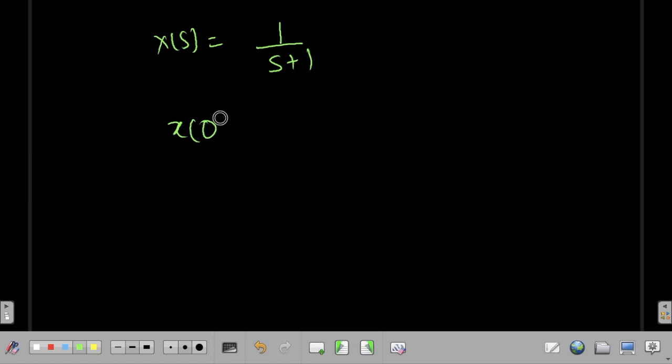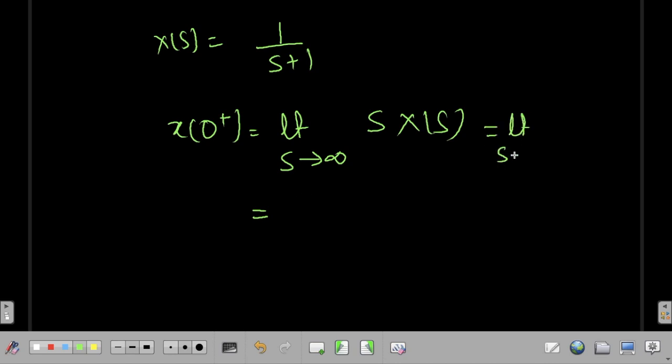So the value of x of 0 plus, according to our initial value theorem, is limit s tends to infinity s capital X of s, and if you apply this formula here in this problem, you will get limit s tends to infinity s divided by s plus 1, and this is basically infinity by infinity form.